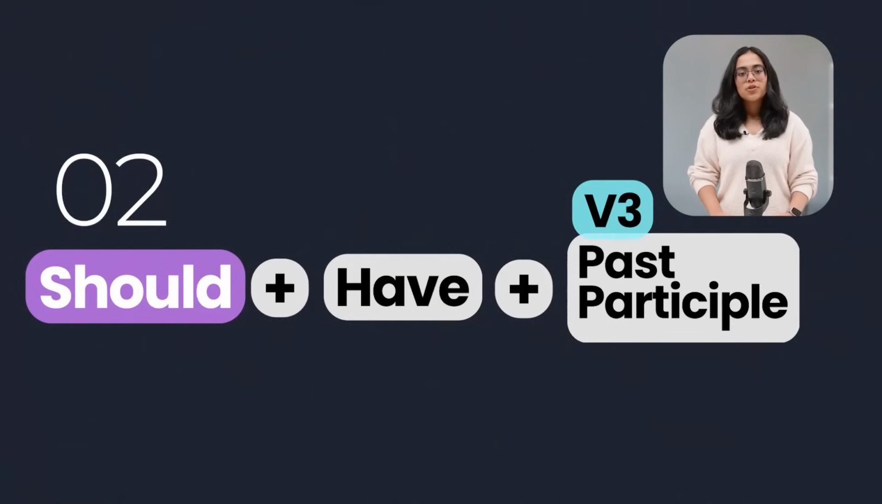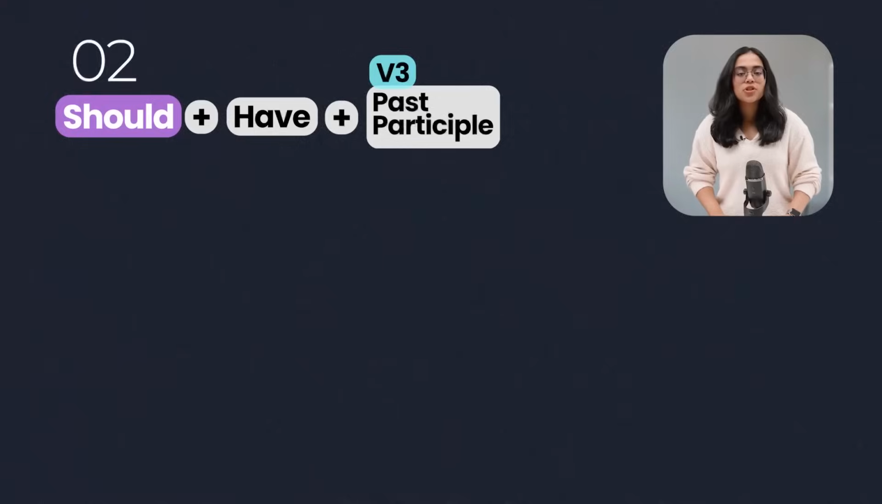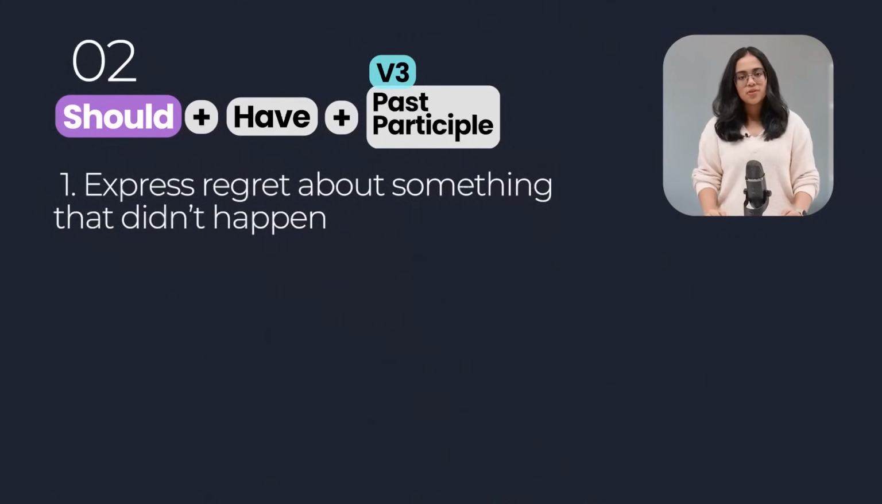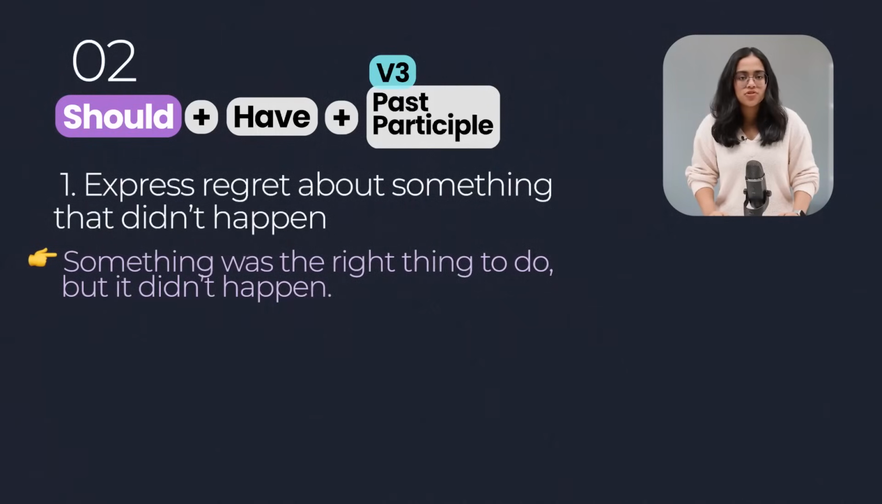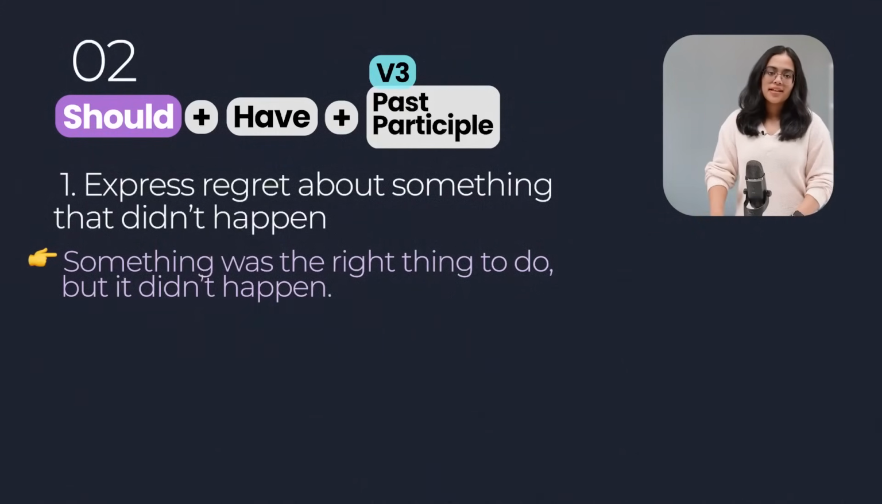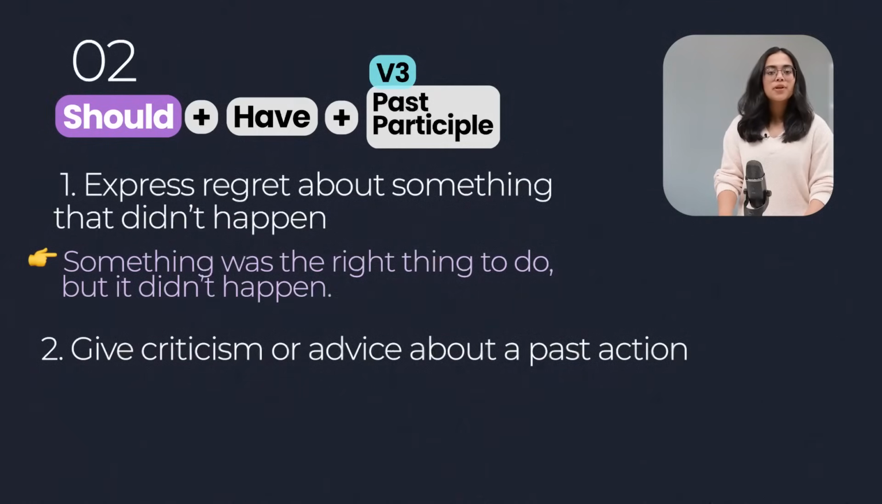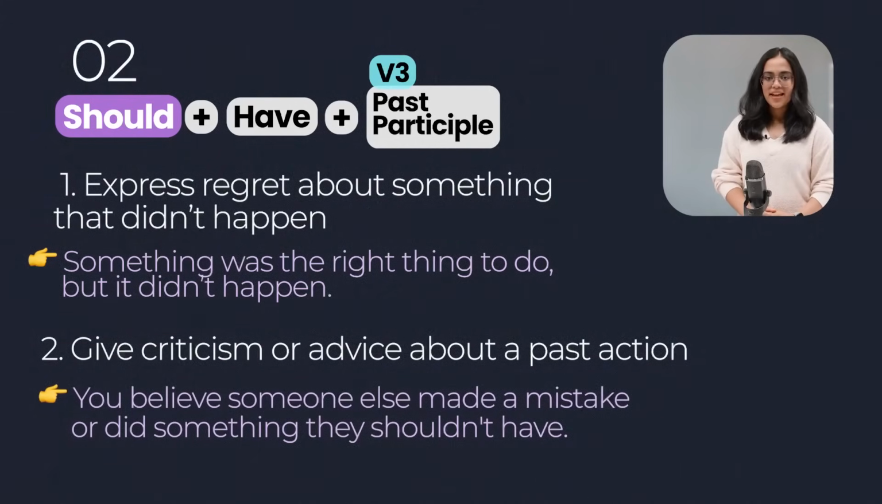Now, when do we use it? We use should have to express regret about something that didn't happen. This means you're trying to say that something was the right thing to do, but it didn't happen. It can also be used to give criticism or advice about a past action, which means you believe someone else made a mistake or did something they shouldn't have.